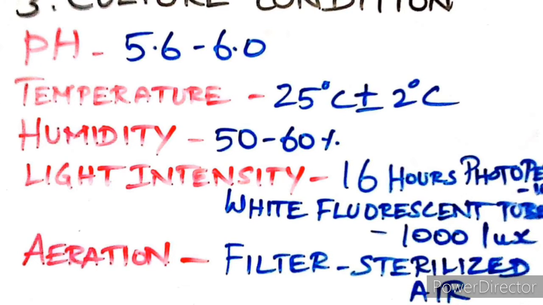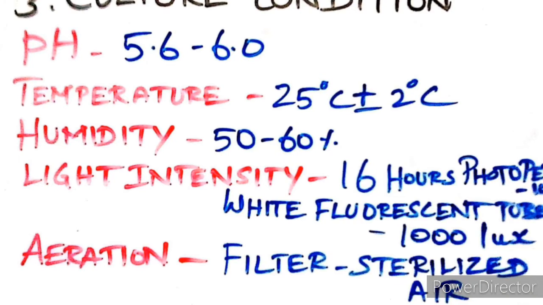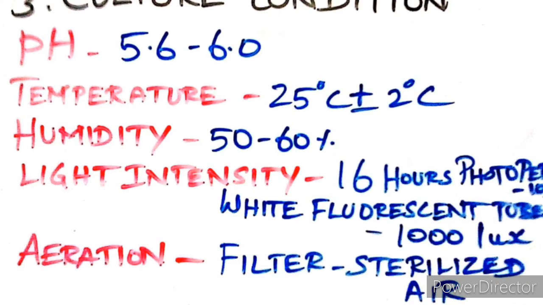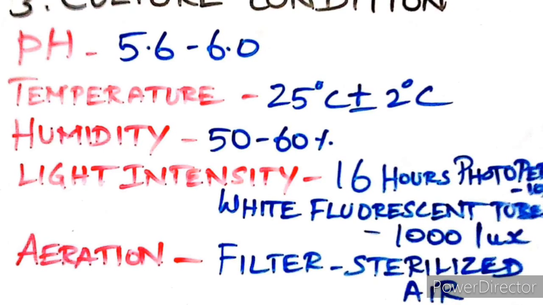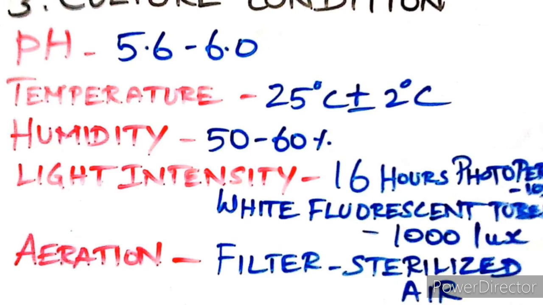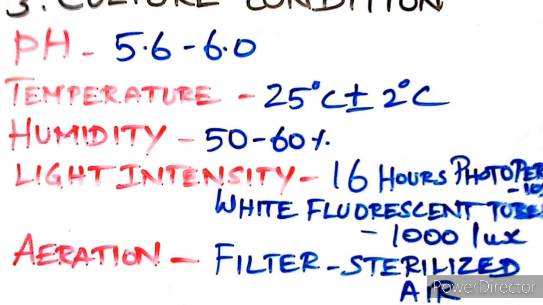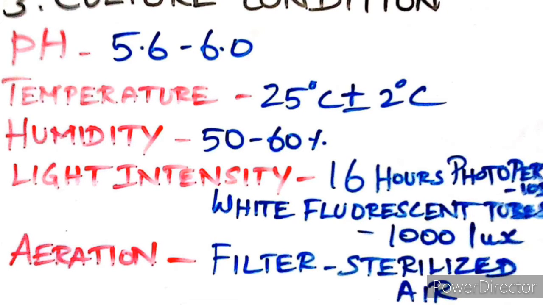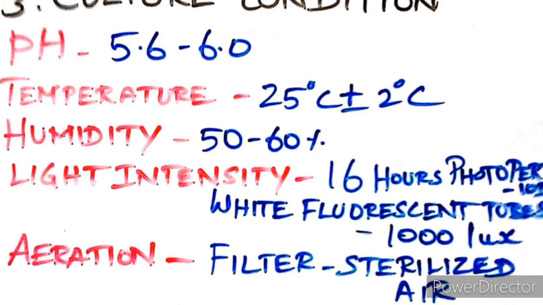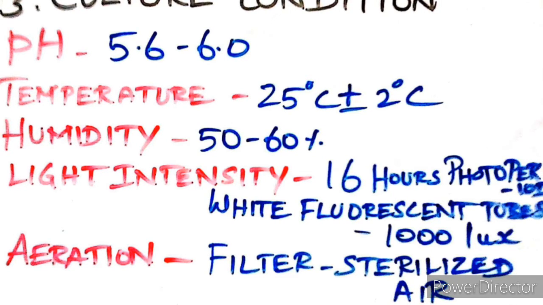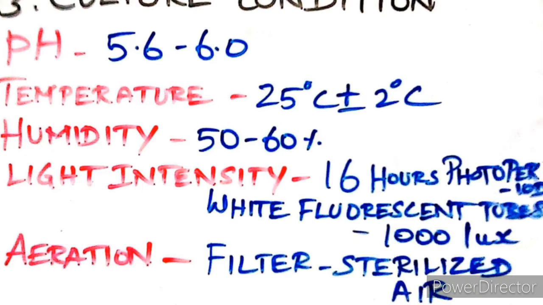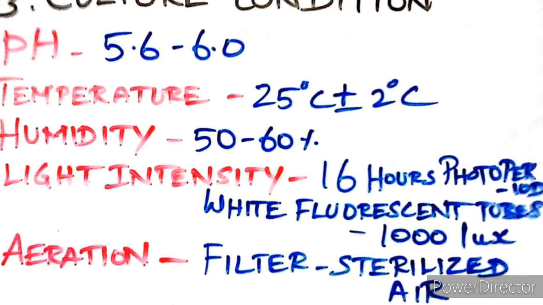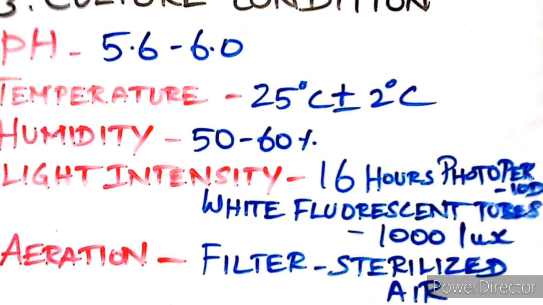Next, culture condition. pH: the pH of medium is normally adjusted between 5.6 to 6.0 for the best result. Temperature: the culture should be incubated normally at constant temperature of 25 degrees Celsius plus or minus 2 degrees Celsius for optimal growth. Then humidity and light intensity. The cultures require 50 to 60% relative humidity and 16 hours of photoperiod by the illumination of cool white fluorescent tubes of approximately 1000 lux.